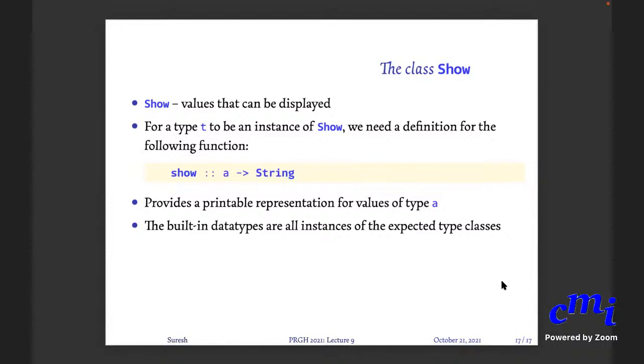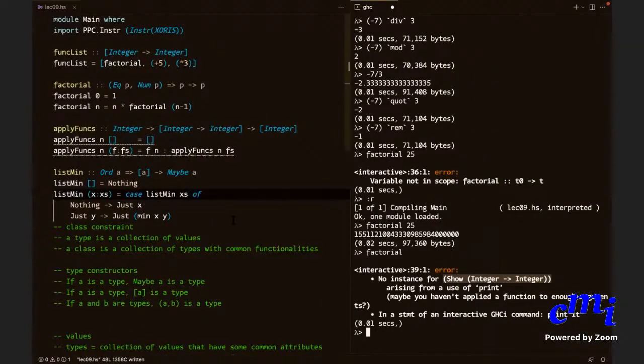For lists, it is very clear. So basically, it provides a printable representation for values of type a. The point is that Show is a type class. Any type a that belongs to the type class Show will support a function called show. You can apply it at any point of time.